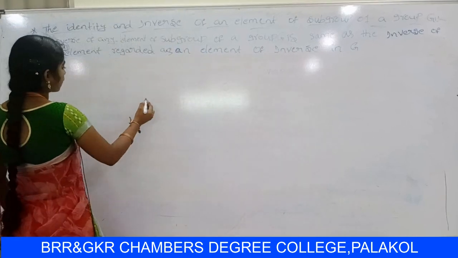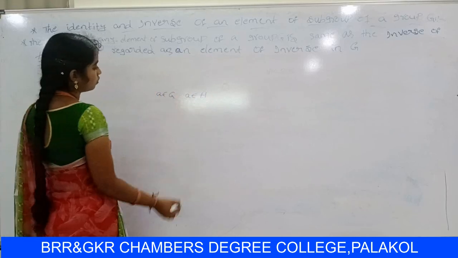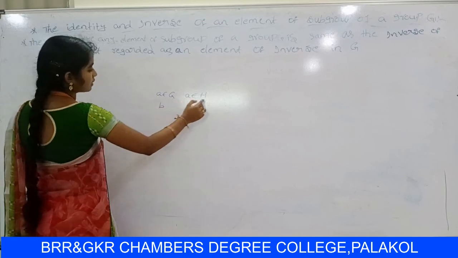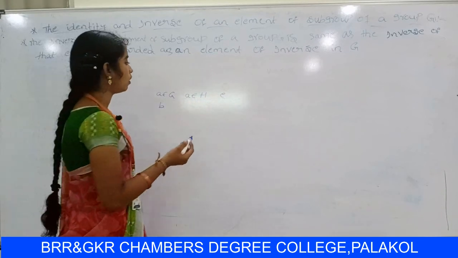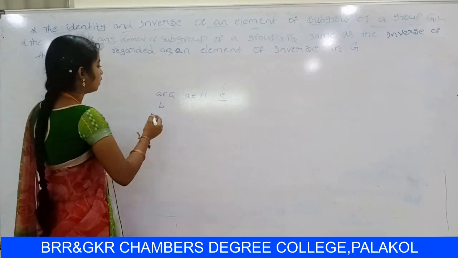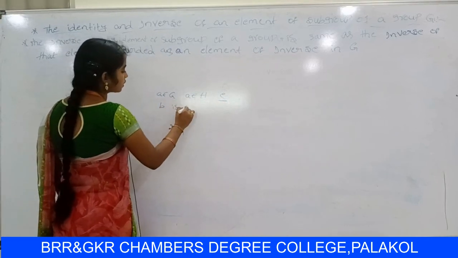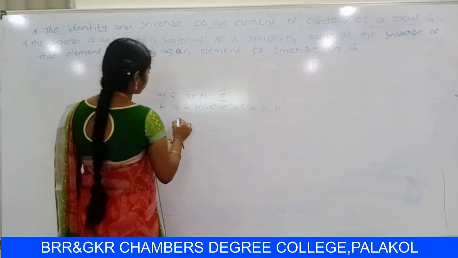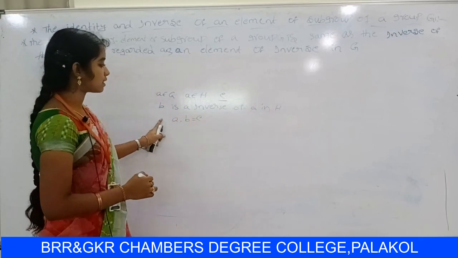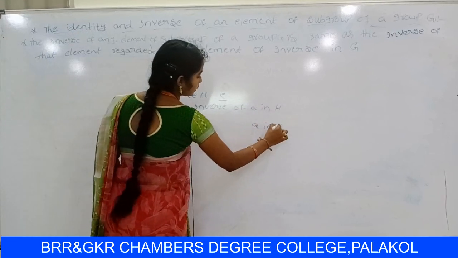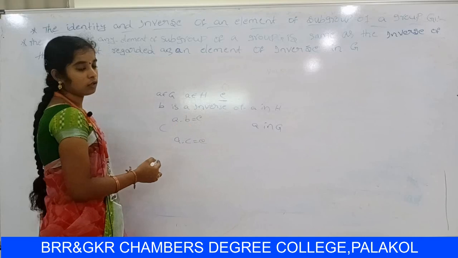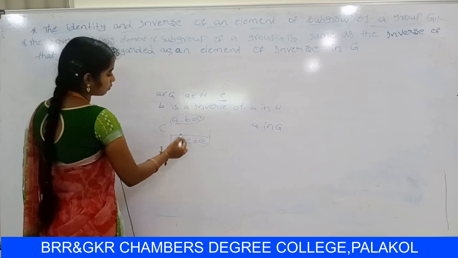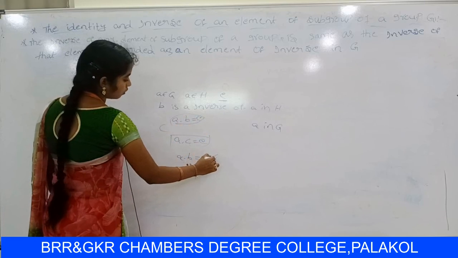So first of all, let us consider A belongs to H. Since A belongs to H, A belongs to Z. E is the identity element in H, and E is also the identity element in Z. Let B be the inverse of A in H, so it can be written as AB equal to E. Similarly, C is the inverse of A in Z, so AC equal to E. So AB equal to E, AC equal to E, so it can be written as AB equal to AC.